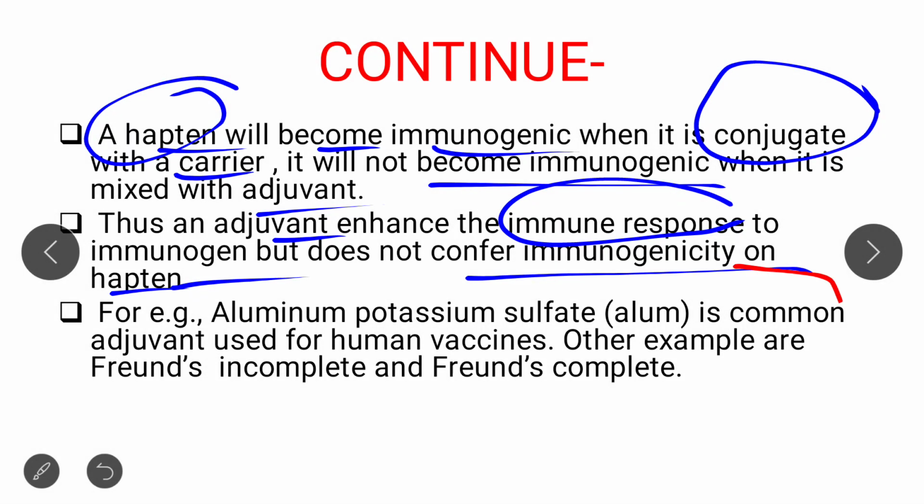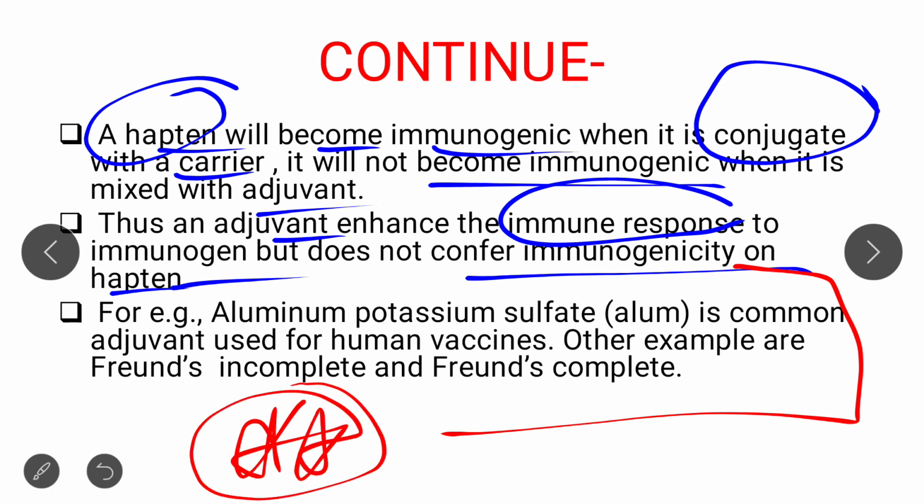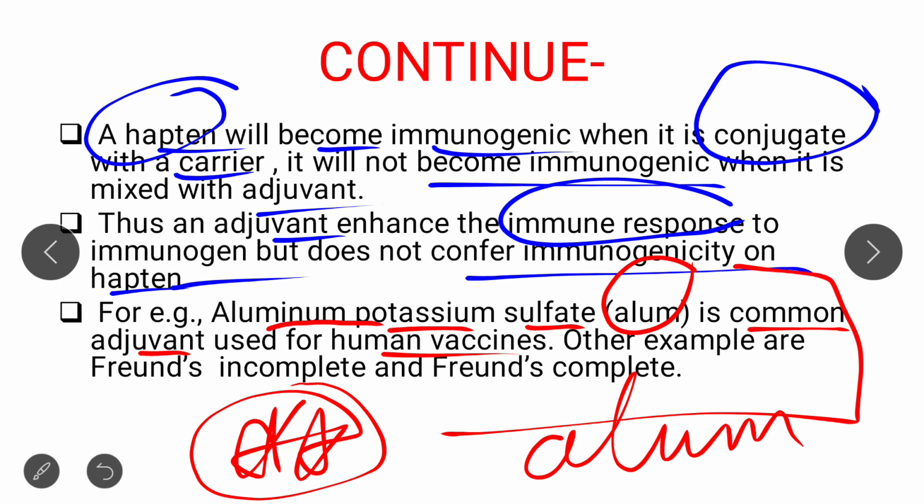Now the last part is very important. Many times in the examination they ask: give an example of adjuvant, or which one of the following is an example of adjuvant. So aluminum potassium sulfate, that is alum, is a common adjuvant that is used in human vaccine. In human vaccine alum is used as a common adjuvant.